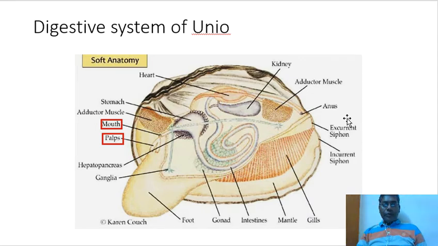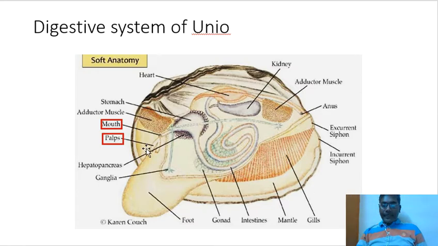As we know, Unio is a filter feeder and traps plankton by the enlarged sieve-like gill plates or demibranchs. Water current enters the mantle cavity through the inhalant siphon and moves upwards to the gills of the suprabranchial chamber, and gills are coated with mucus which traps the plankton on the gill surface, and movement of the cilia on the gill surface pushes the food particles downward into the food groove present on the lower margin of the gill